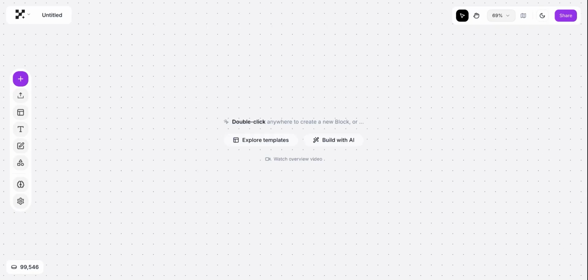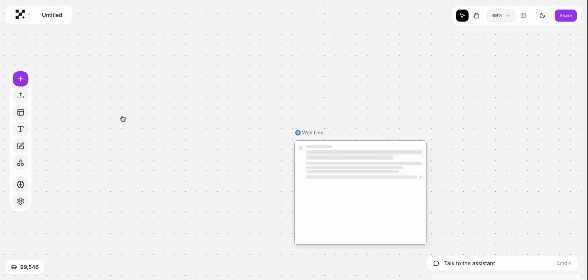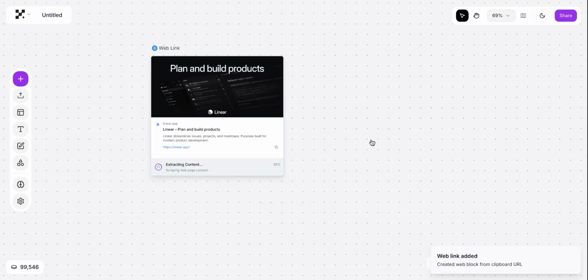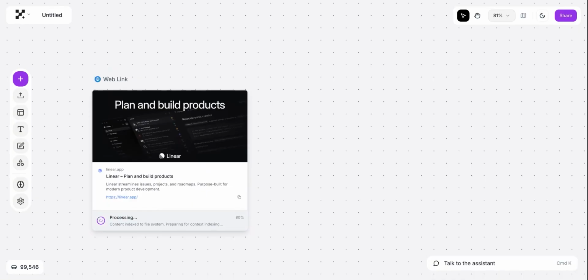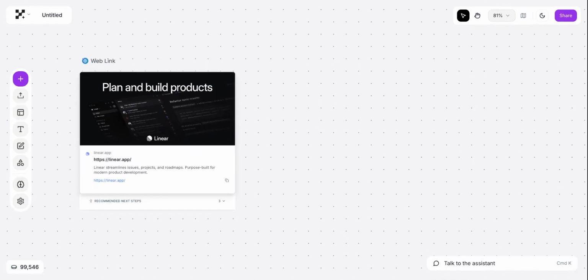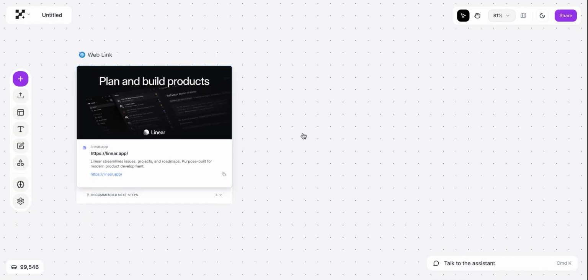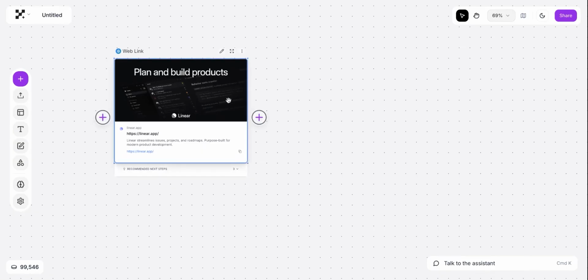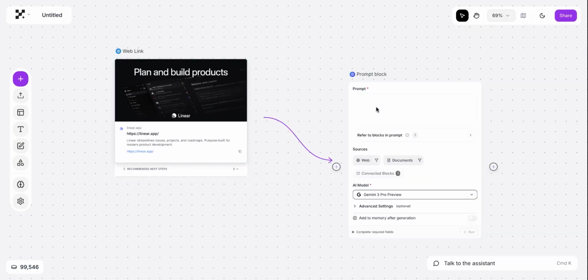I'm just going to copy the website URL for Linear and then paste it directly onto the canvas. We scrape the content from the website, pull in the relevant information so that we can use it downstream. And now this becomes a block that you can connect other blocks to on the canvas.